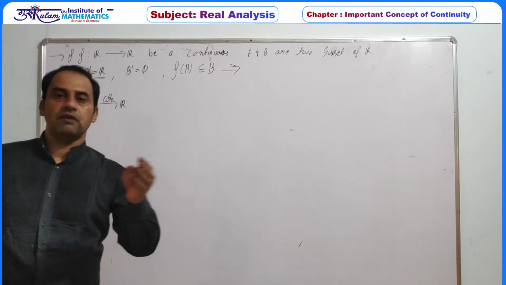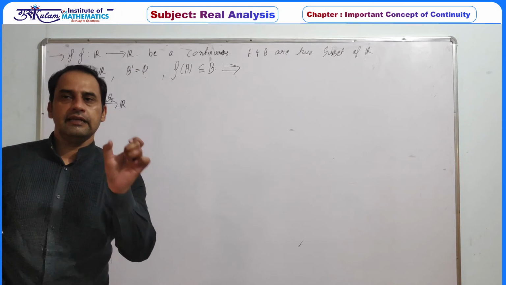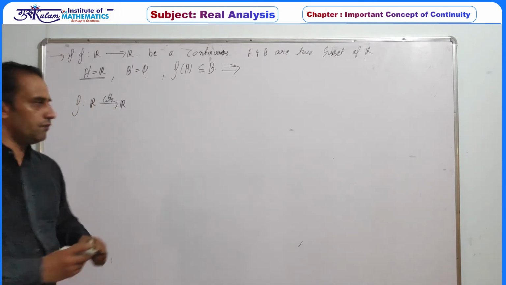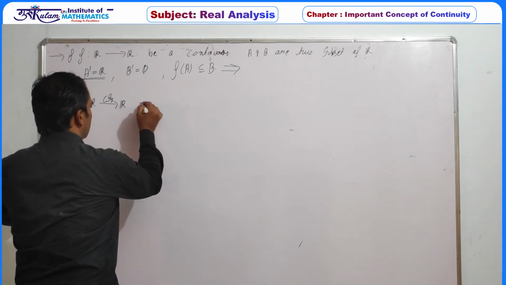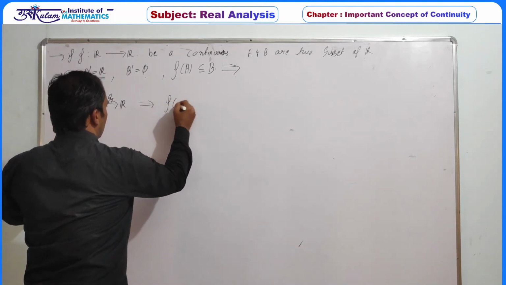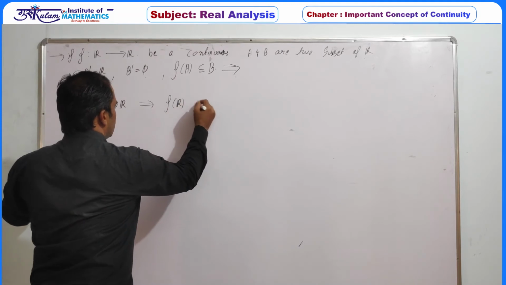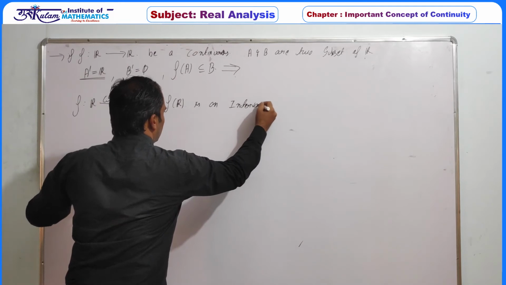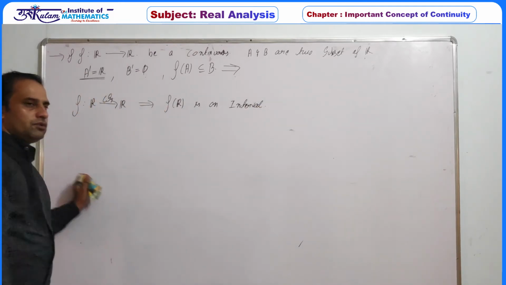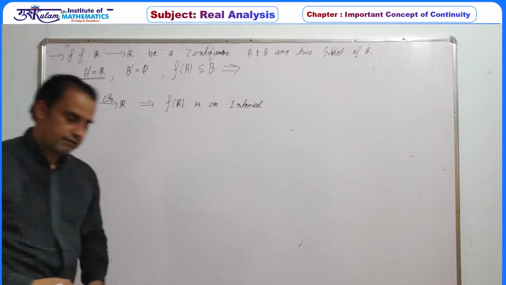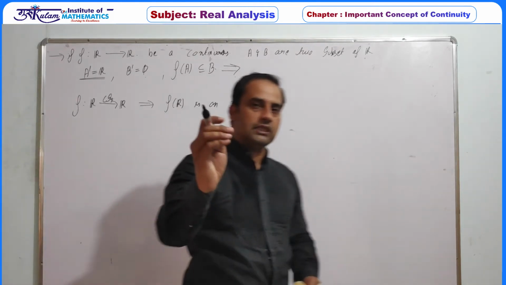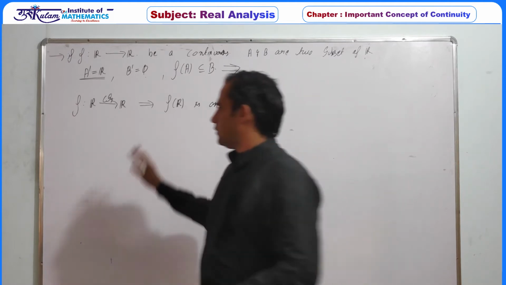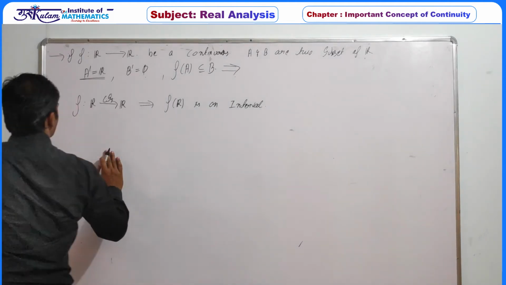Since the function is defined from R to R and the real line is an interval, and we have proved that the image of an interval is always an interval, the use of continuity is that f of R is an interval.